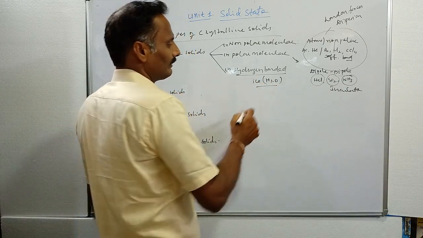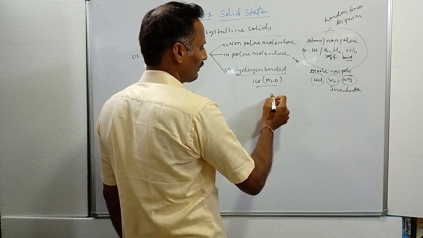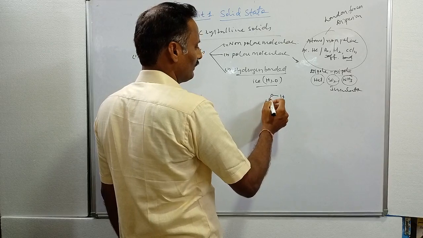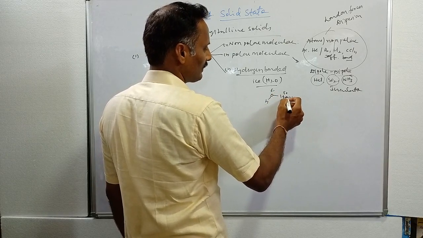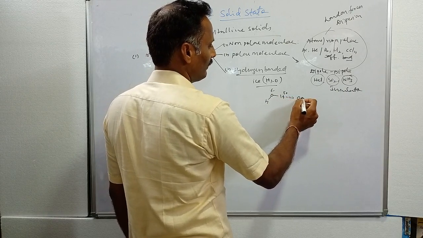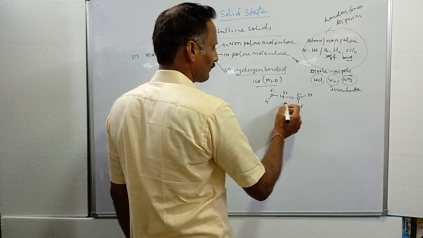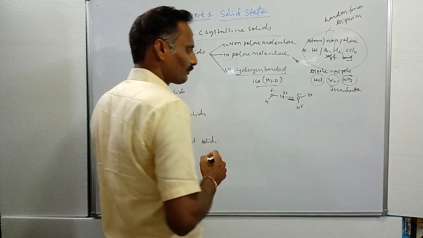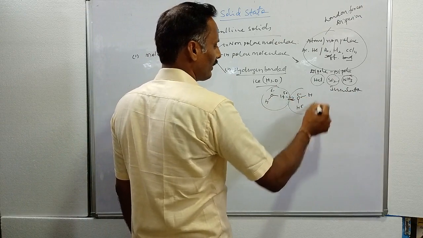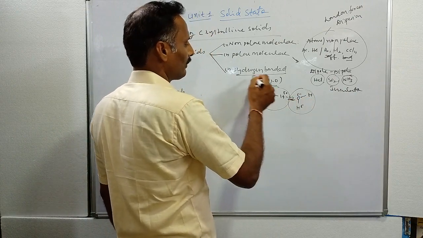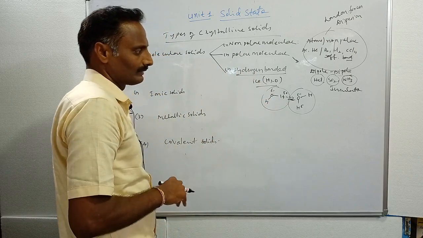This is H2O, this is delta minus and this is delta plus, and the positive charge of the hydrogen atom is held by the neighboring oxygen atom. This bond is called a hydrogen bond. In ice, the molecules are held together by hydrogen bonds. This type of solid is called a hydrogen bonded molecular solid.